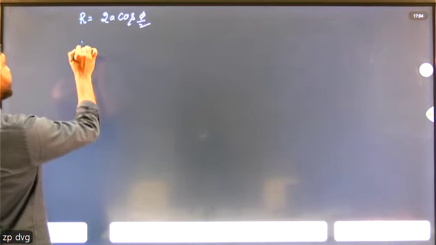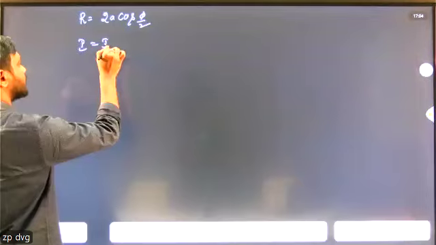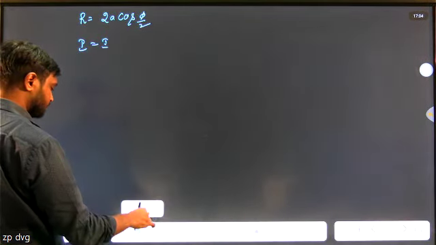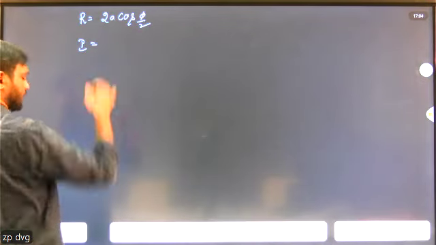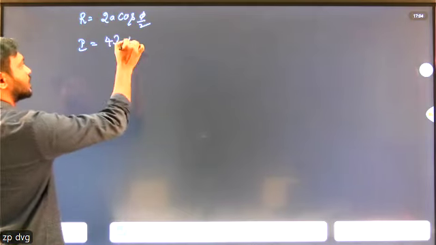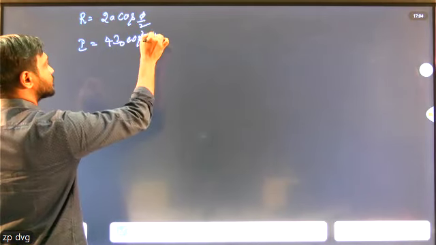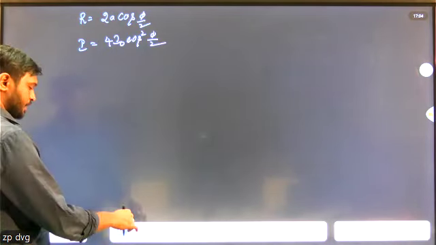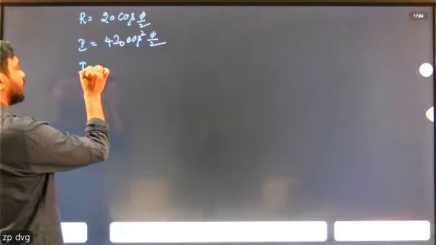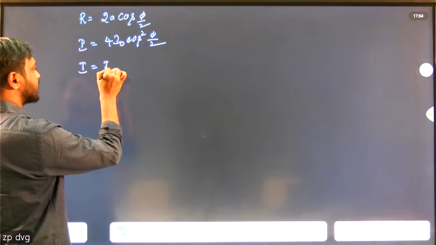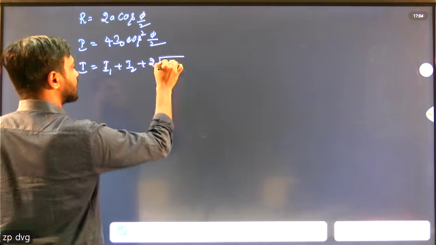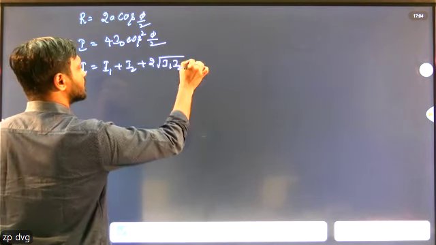And resultant intensity I equals 4 I naught cos square phi by 2. And the next one is I equals I1 plus I2 plus 2 into square root of I1 I2 cos phi.